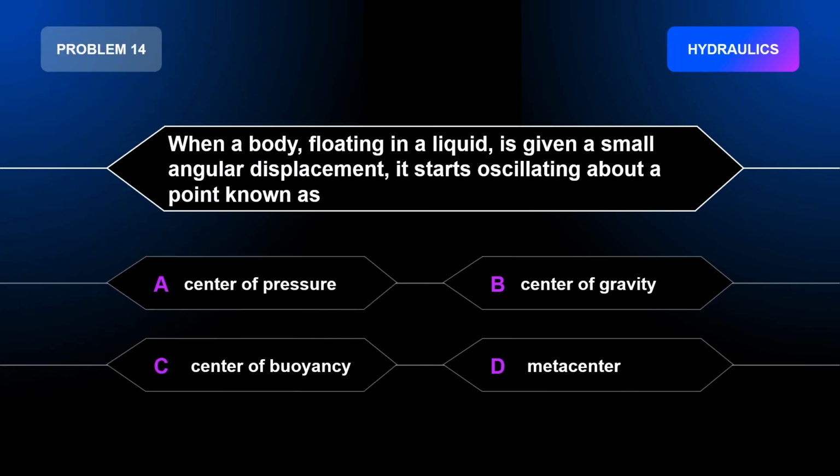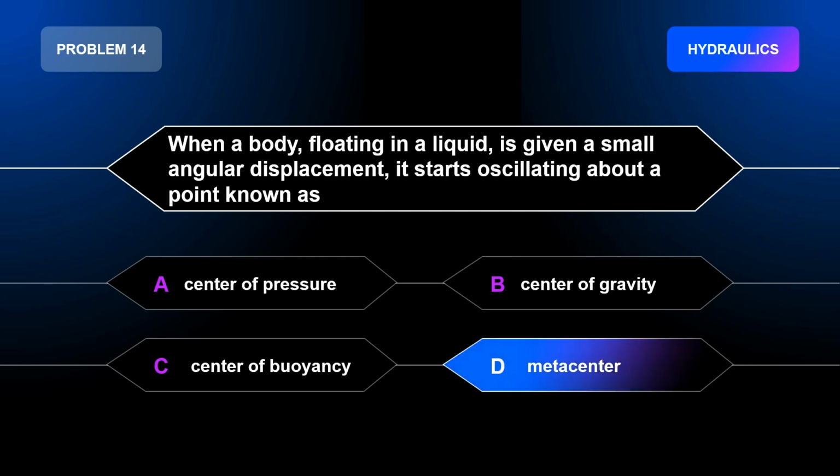Problem number 14. When a body floating in a liquid is given a small angular displacement, it starts oscillating about a point known as A. Center of pressure, B. Center of gravity, C. Center of buoyancy, D. Metacenter. The correct answer is letter D. Metacenter.